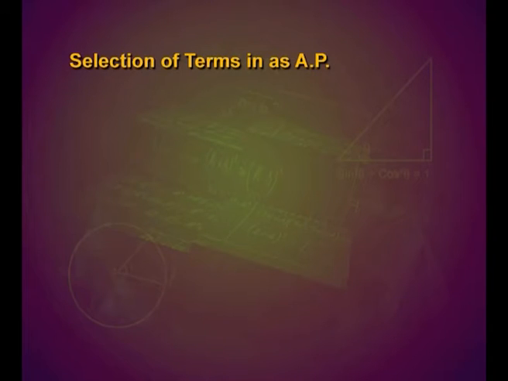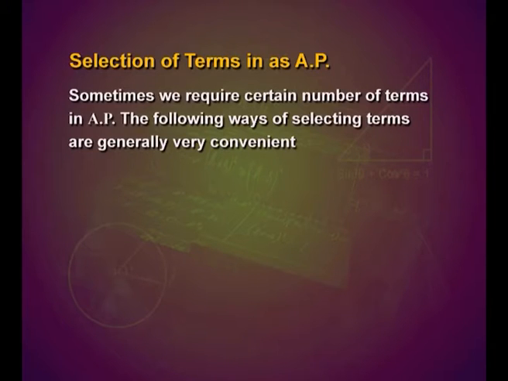Now, let us look into the selection of terms in an arithmetic progression. What should be the strategy? Sometimes we require a certain number of terms in an arithmetic progression. The following are the ways of selecting terms which will be very convenient.